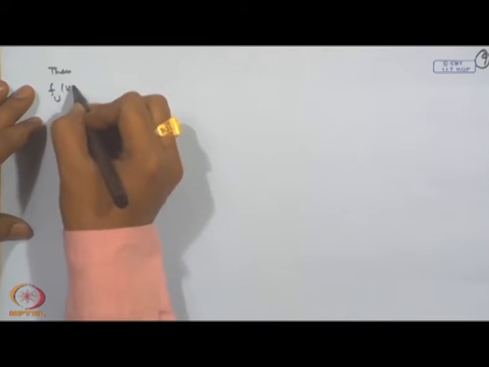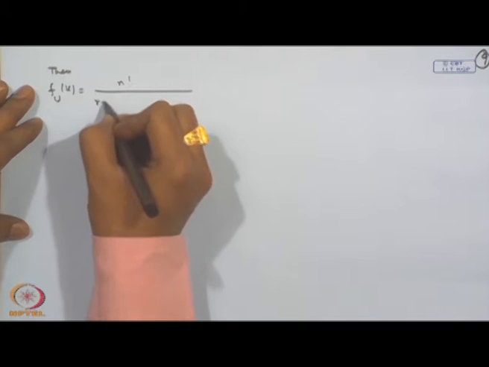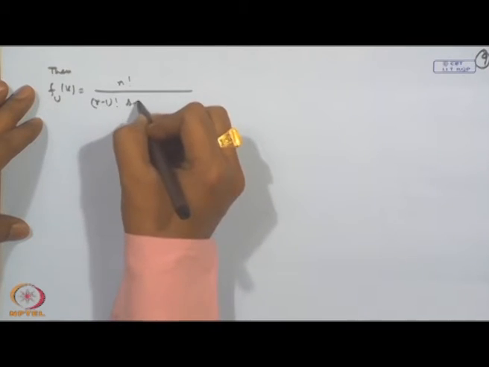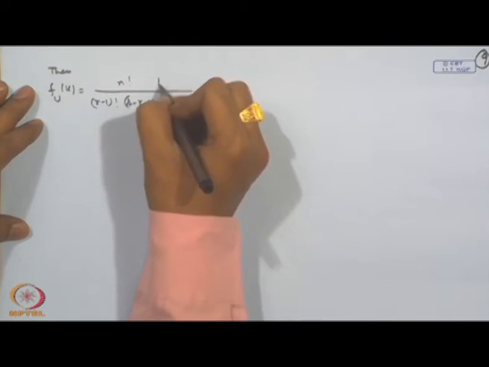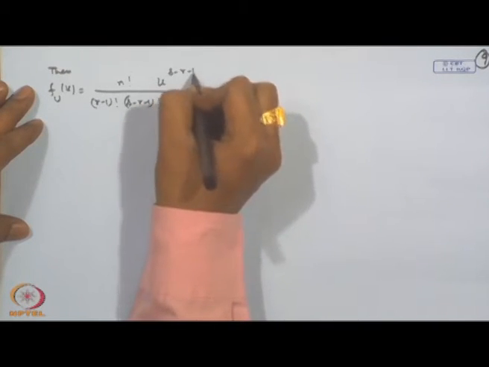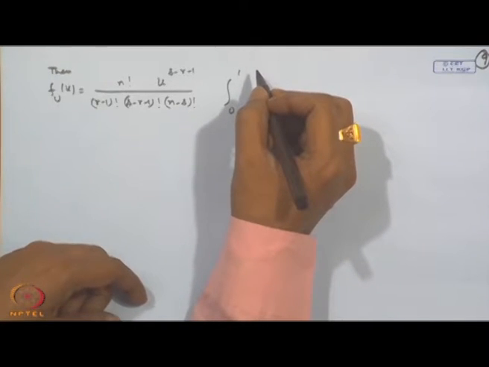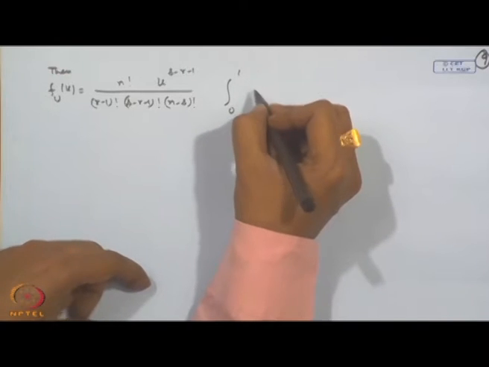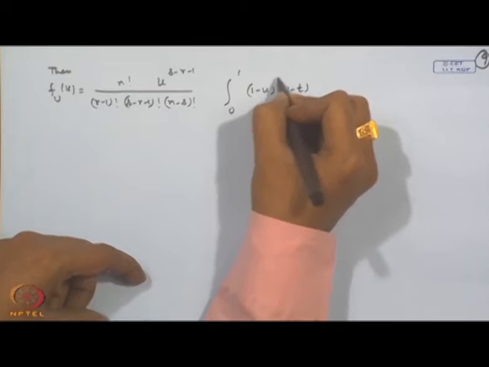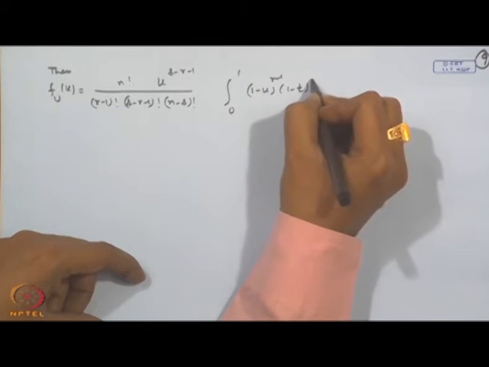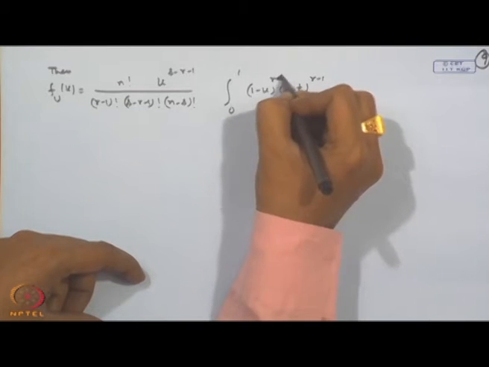f of u, that is equal to n factorial divided by (r minus 1) factorial, (s minus r minus 1) factorial, (n minus s) factorial, u to the power s minus r minus 1, integral from 0 to 1. Now, v minus u will become (1 minus u) into (1 minus t). So, this to the power r minus 1, and there is 1 minus u again, so this will go away.